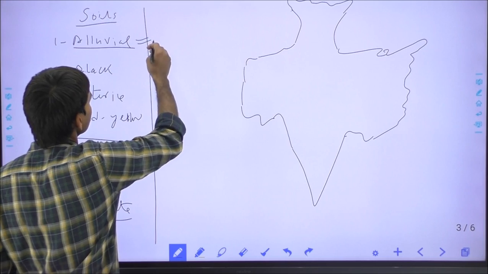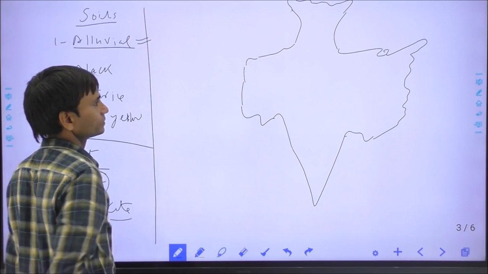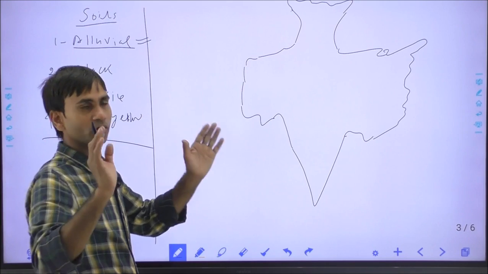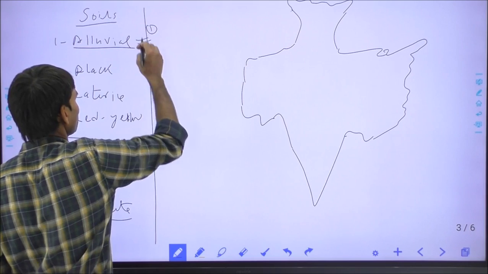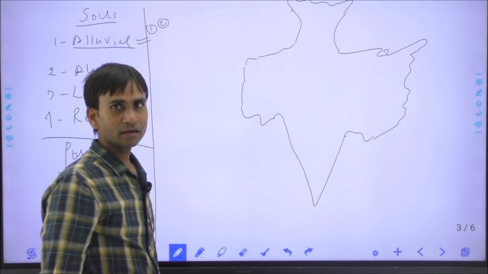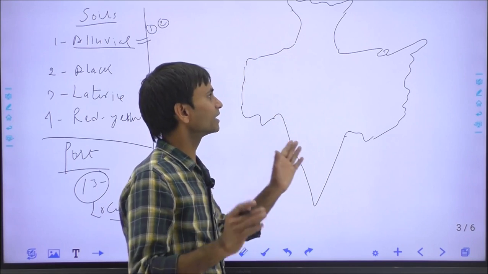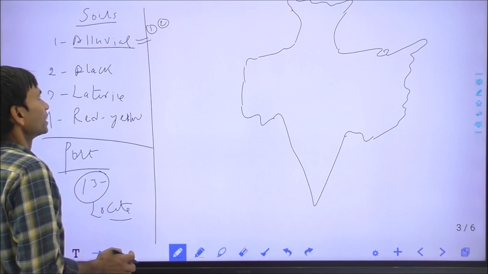Alluvial soil is the most fertile soil of India, not only India, throughout the world. Important information: second, the alluvial soil has the largest geographical area in India. It has extended over a very large geographical area.